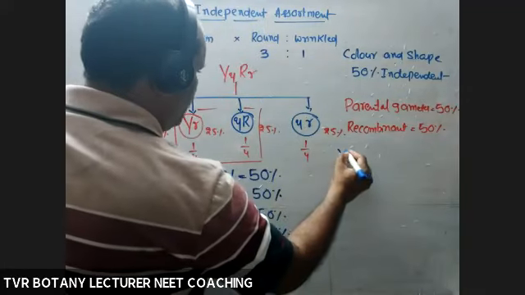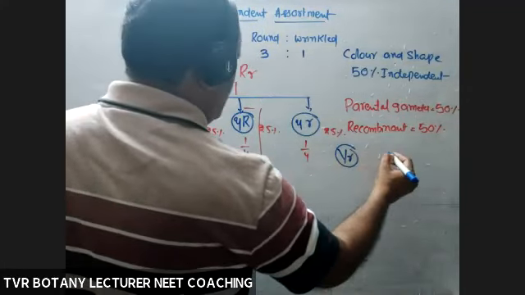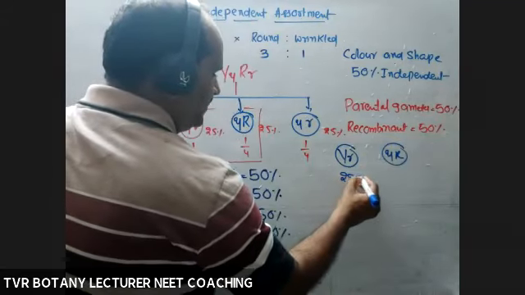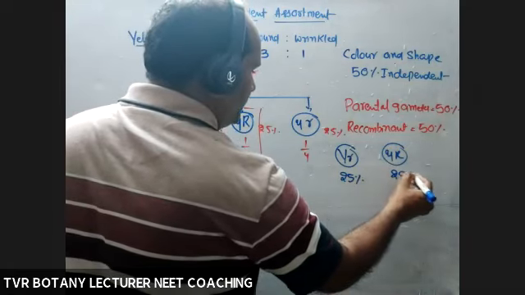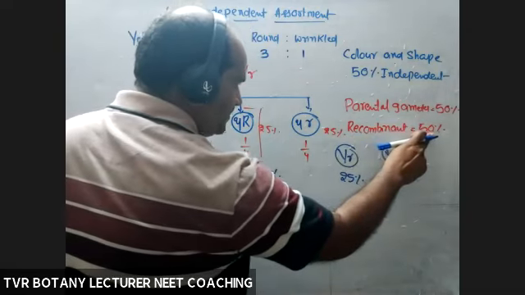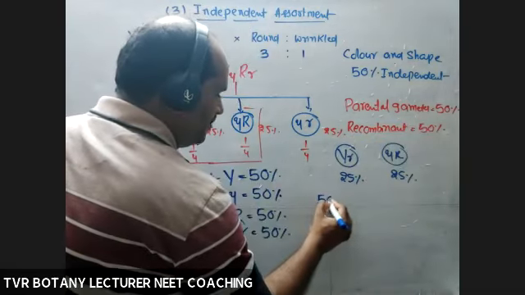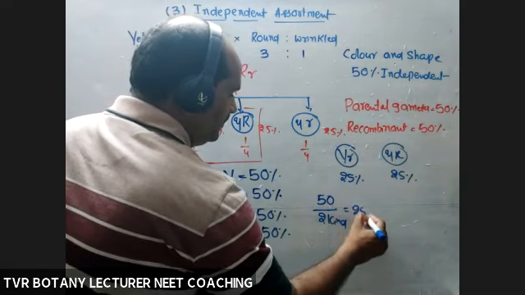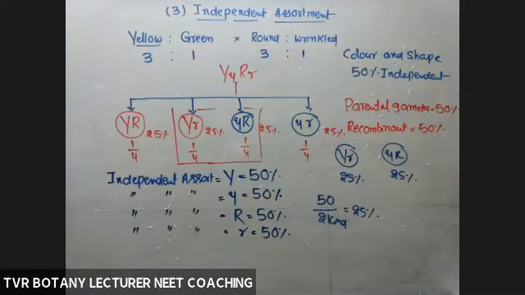First, take a capital Y, small r, this one, and a small y, capital R. So 25%, this one, 25%, this one. Recombinant gametes, how much percentage? 50. So 50 divided by how many kinds? 2 kinds. So for each, 25%. Okay, right? Next. So that's about independent assortment, right?